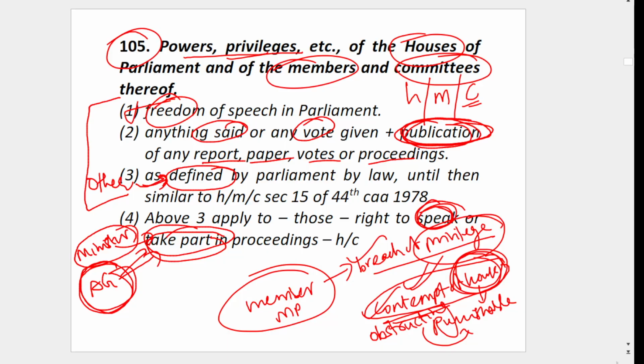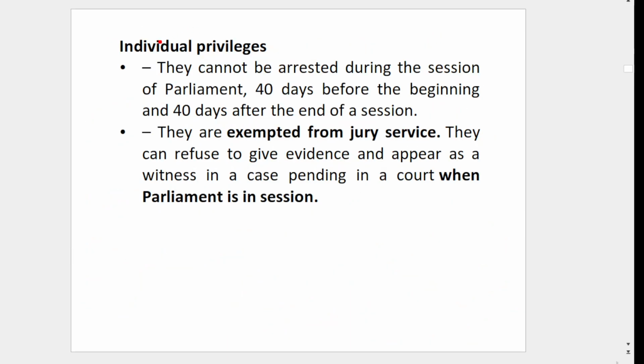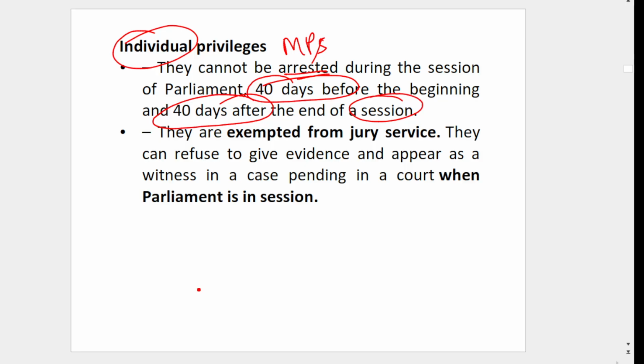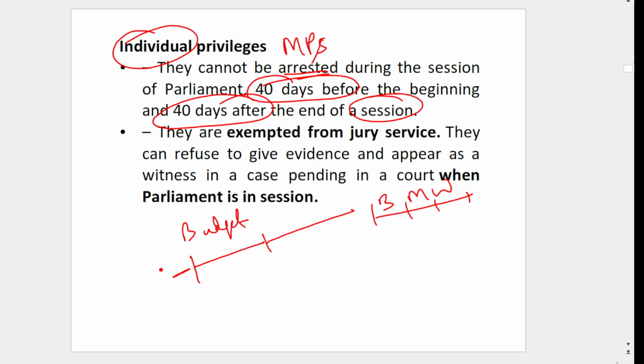These are under Article 105. We can classify these privileges into individual privileges, meaning for MPs. They cannot be arrested 40 days before and 40 days after the session. Let's say there are three sessions: budget session, monsoon session, winter session. When the budget session starts, for 40 days before and 40 days after you cannot arrest them. This is the immunity, or privilege, given to them.